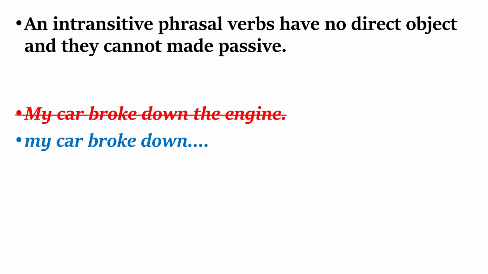Intransitive phrasal verbs have no direct object and they cannot be made passive. My car broke down the engine. This sentence is wrong. It should be, my car broke down.